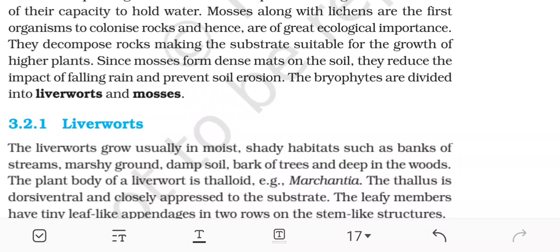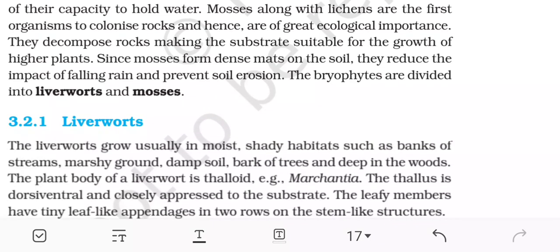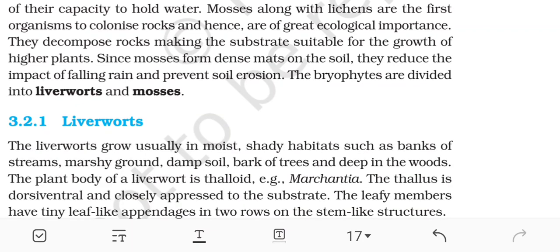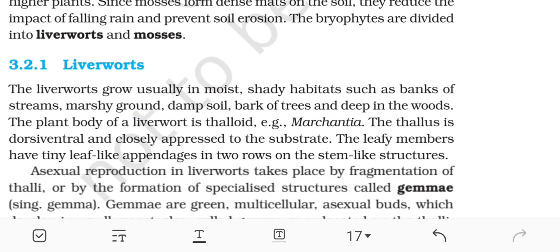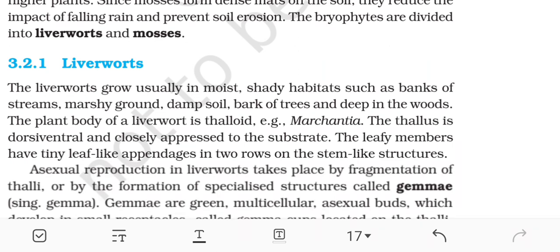They decompose rocks, making the substrate suitable for the growth of higher plants. Since mosses form dense mats on the soil, they reduce the impact of falling rain and prevent soil erosion. The bryophytes are divided into liverworts and mosses.